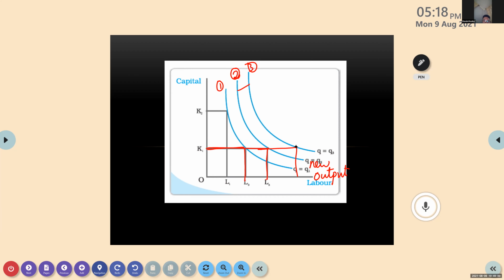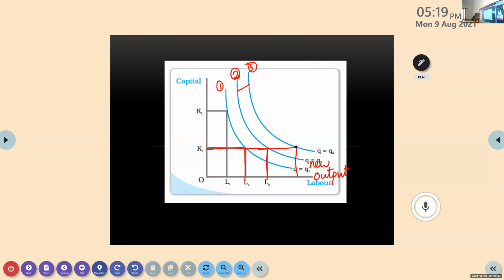As you go here, you can see 3 isoquants. If you look at the third one, what does it mean? It means more output, or more production. That is what you mean by higher isoquant. Higher isoquant in the sense more production or more output.